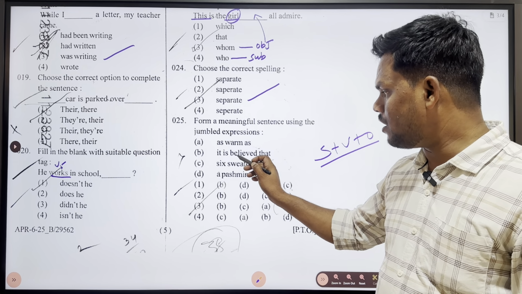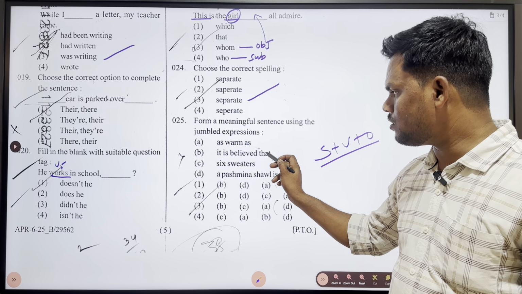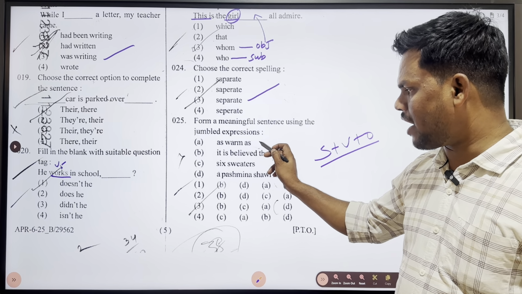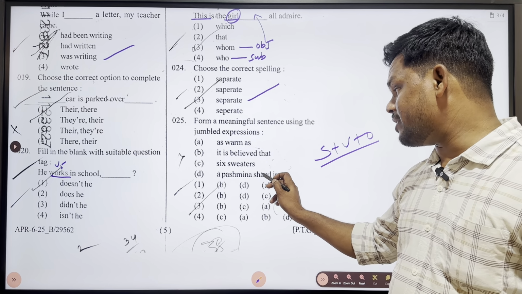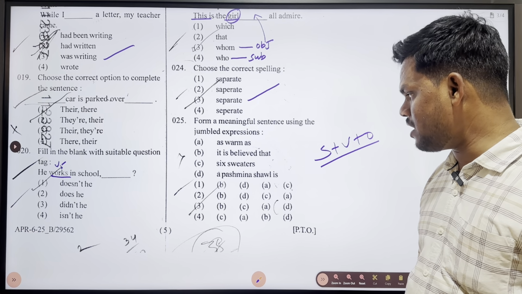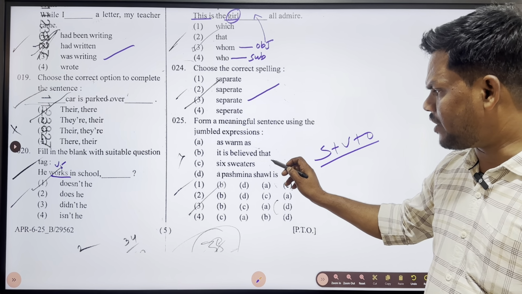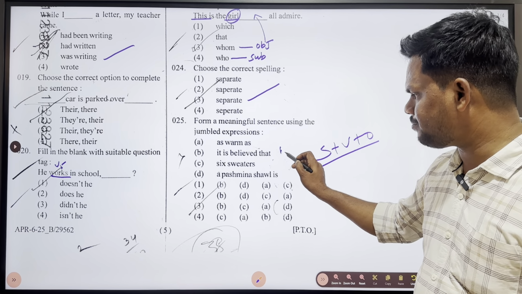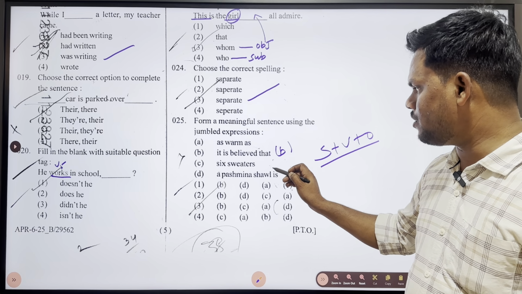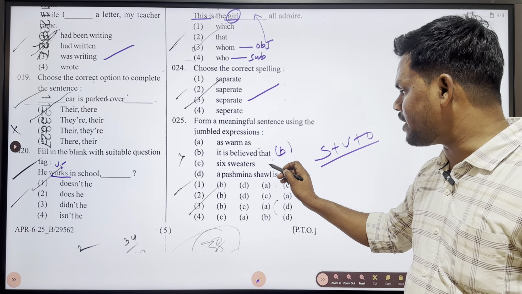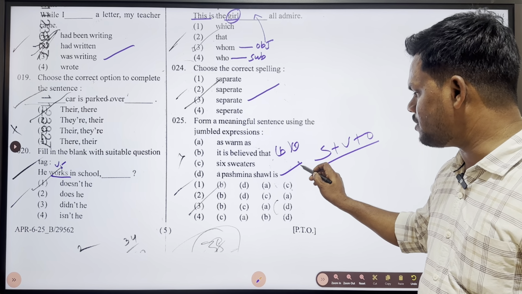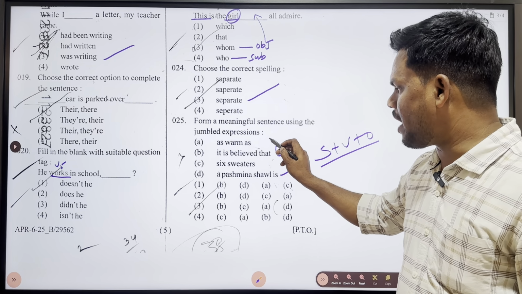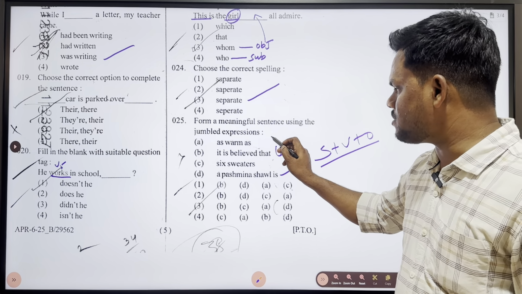It is believed that, see the options: first is as warm as 6 sweaters. It is believed that a pashmina shawl is. So we can take B first. It is believed that a pashmina shawl is, this is the second one. As warm as is the third one. 6 sweaters is the fourth one.